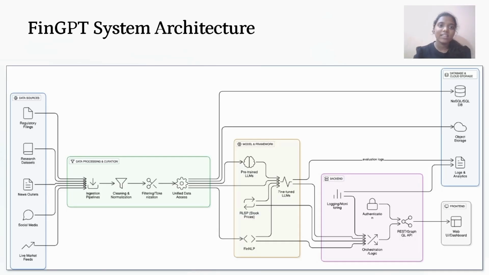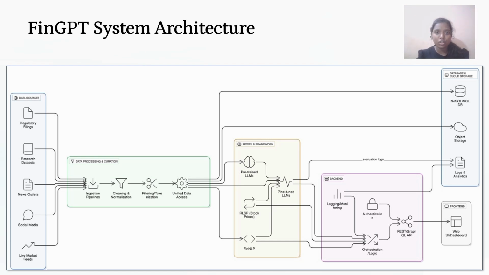Now let us understand the architecture diagram of FinGPT. This diagram shows how FinGPT works overall. Under data sources, we have regulatory filings, research datasets, news, social media, and live market feeds. Under data processing and curation, the data flows through the ingestion pipelines. Cleaning, normalization, filtering, and tokenization are done along with unified access. Coming to the model and framework layer, pre-trained LLMs are fine-tuned using LoRA, QLoRA, and RLSP with FinLLM, financial LLM